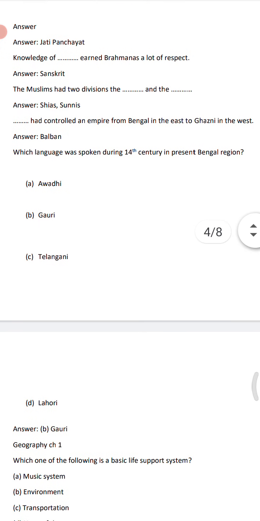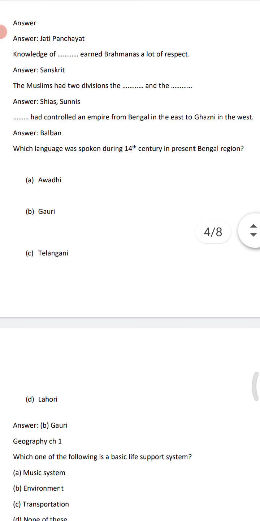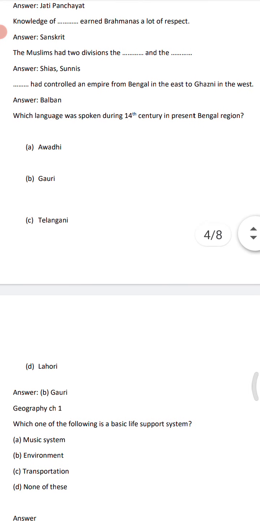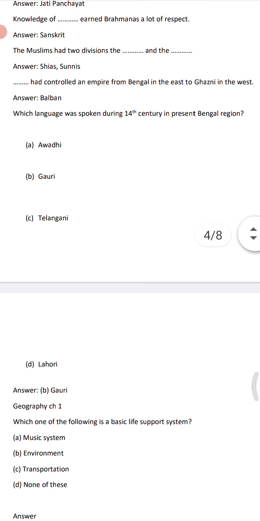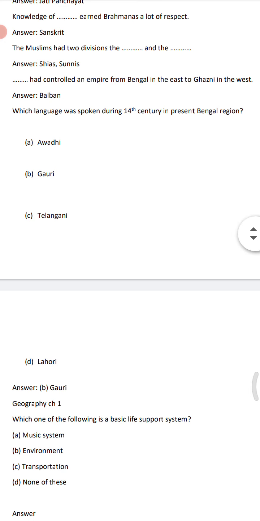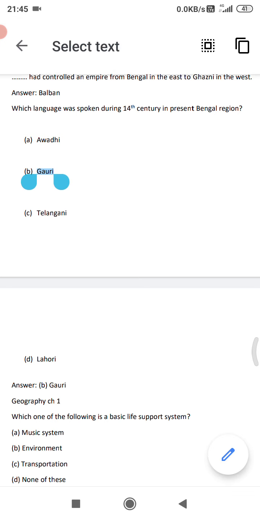So the correct answer, Balban, means Balban was a very strong ruler and he established a large empire. Next, which language was spoken during 14th century in present Bengal region, that is Avdi, Gauri, Telangani? The correct answer option B, that is Gauri.